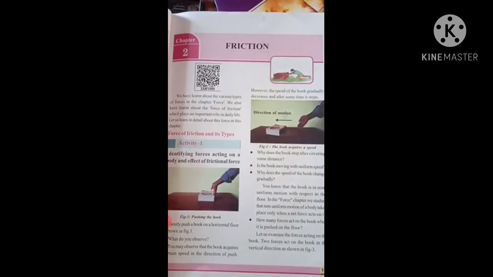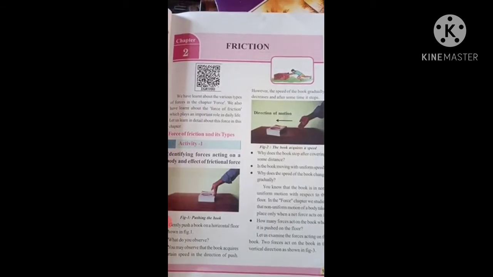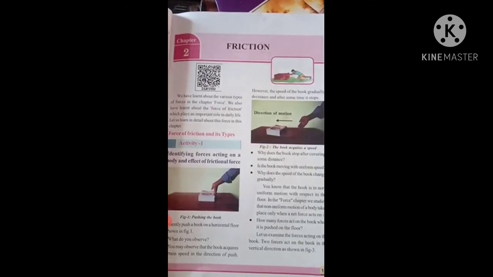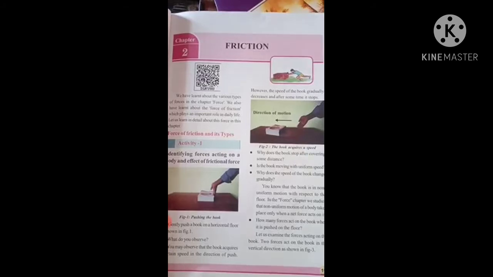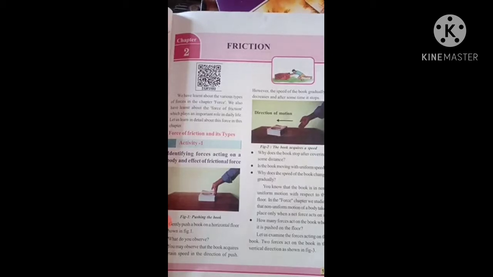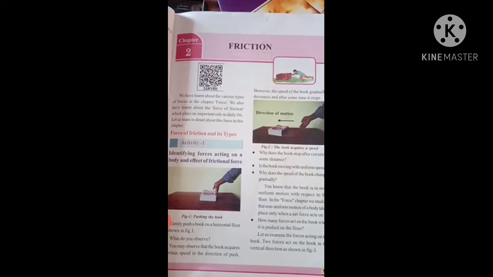We already discussed what friction is, and in this chapter we are discussing the types of friction forces. Force of friction and its types. How many types are there? We discuss that in this lesson. And also how an object moves in different directions without applying human force, all the objects at rest. When we apply force, the friction acts in the direction opposite to our applied force.